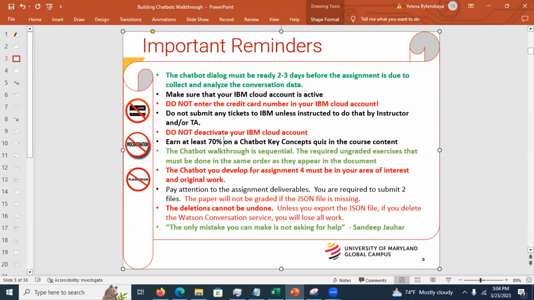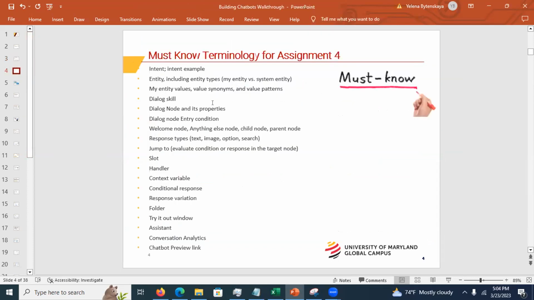And remember this quote: the only mistake you can make is not asking for help. Yes, because you have to ask for help. You don't want to be stuck on something for days, right? Ask for help. So this is just a copy of must-know terminology.